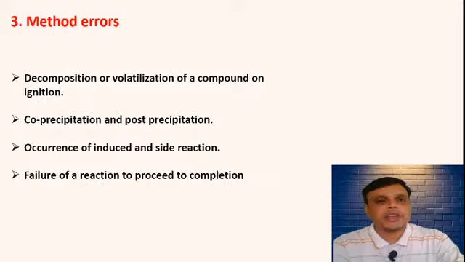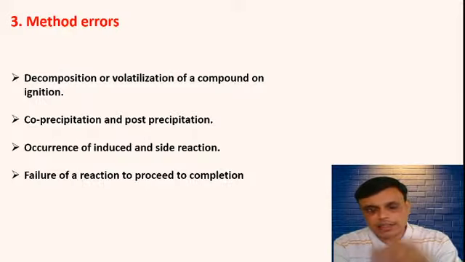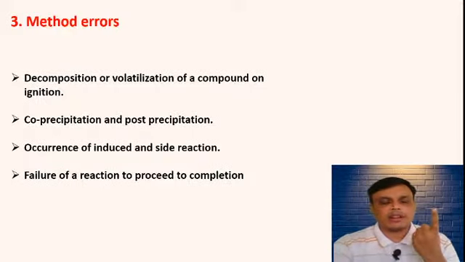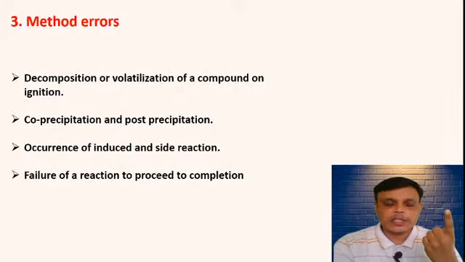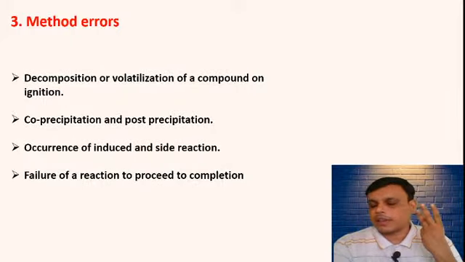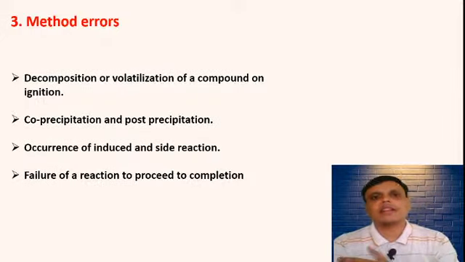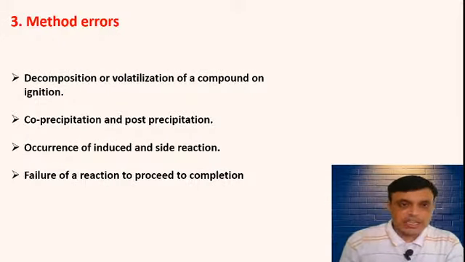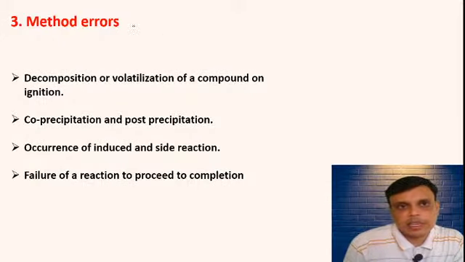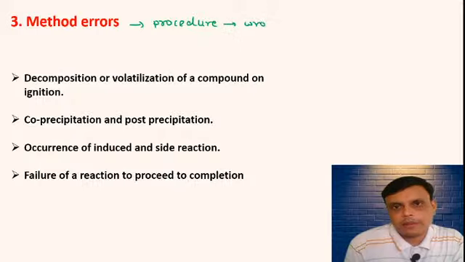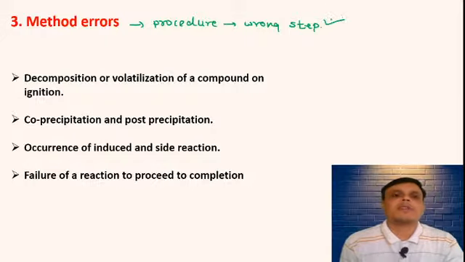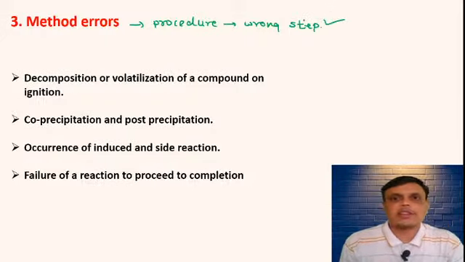Then third type of error is method error. In this kind of error, not the person is responsible, nor the instrument, nor the chemicals. So who is responsible for these kinds of error? The method, that is the method or procedure, is responsible. For example, that procedure contains some wrong step, so that procedure is responsible for these kinds of error, not the person or instrument.